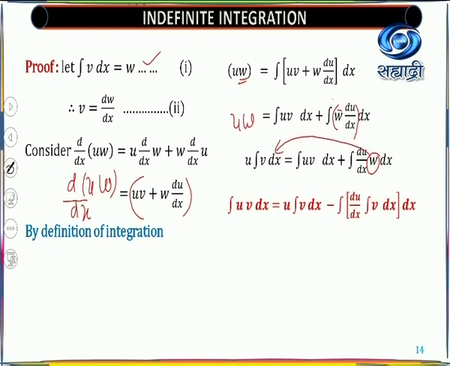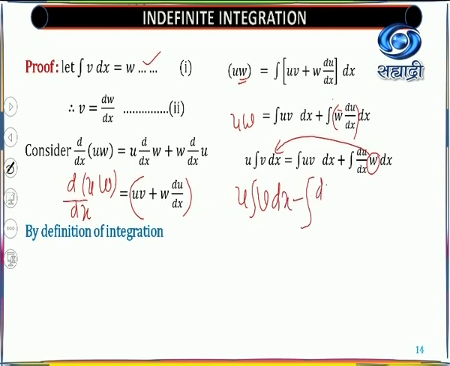Before writing this step, I'll come to the conclusion. If you shift this side, you know that u into integral of v dx, now I'm taking this side, so minus integral of du by dx, and now I'll replace this w as integration of v dx, and this is integrable dx, is equal to integral of uv dx.